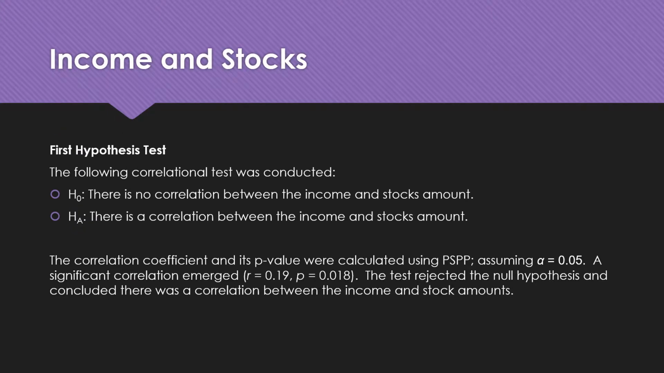Our first hypothesis test, the following correlational test was conducted. The null hypothesis, there is no correlation between the income and stocks amount. Our alternate hypothesis, there is a correlation between the income and stocks amount. The correlation coefficient and its p-value were calculated using PSPP, assuming that alpha equals 0.05. A significant correlation emerged.